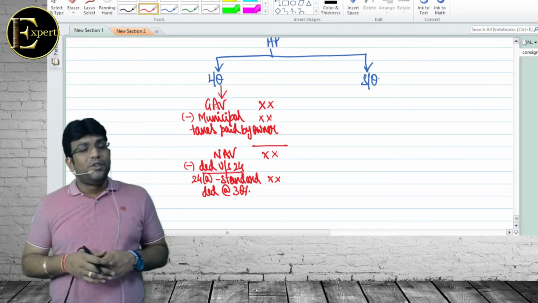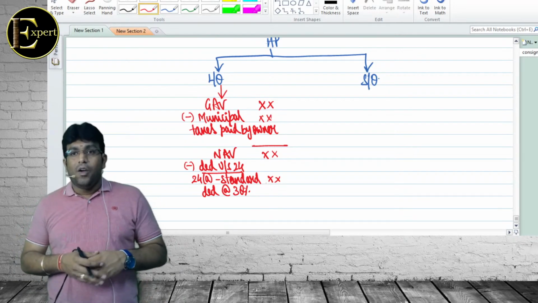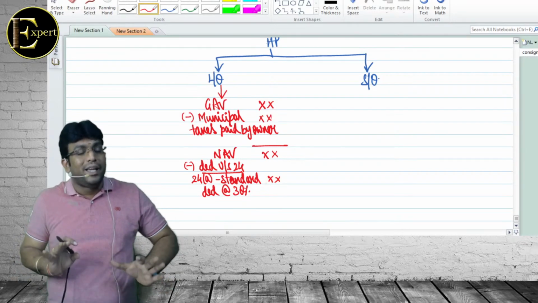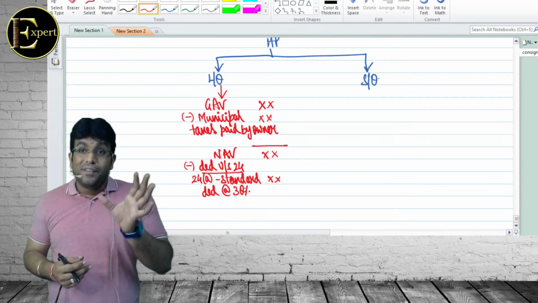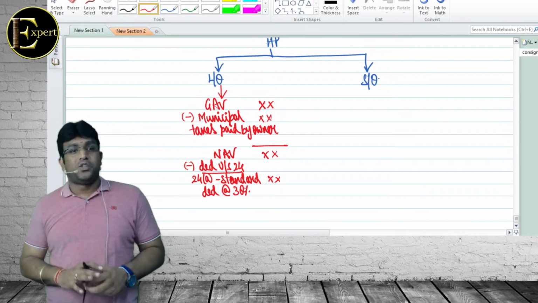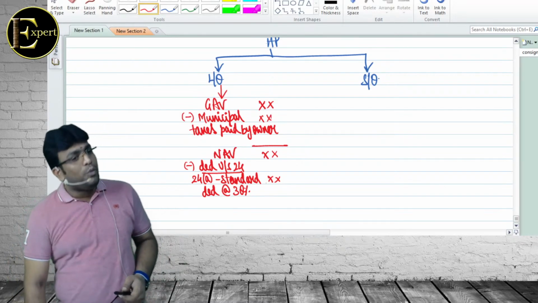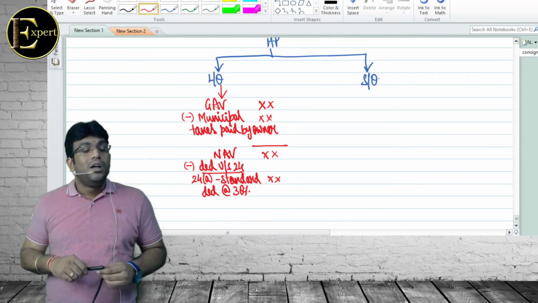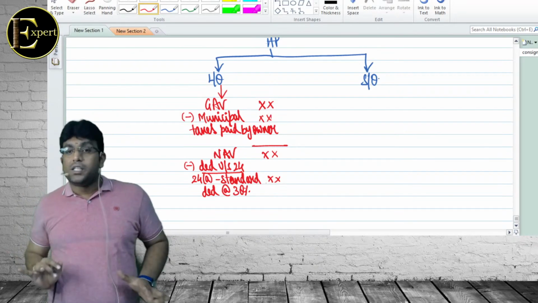That's why in the question, when they give you repairs, maintenance, light charges, water charges, ignore all that. Because the law is telling us we are not concerned with your actual expenditure, we will give you standard deduction at the rate of 30%. Your actual expenditure could be more or less than that, but we will still give you 30% standard deduction. That's it. We are not bothered about your actual expenditure.